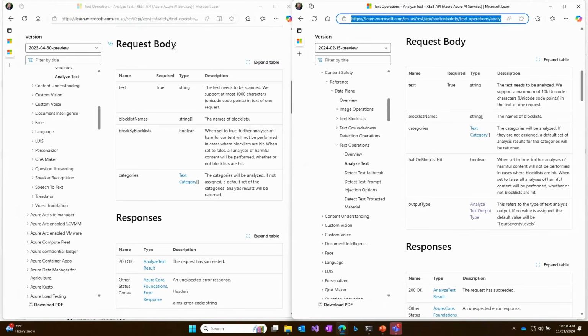So here is an example. This is the content safety one. So here's what the request body looks like. You can see that they did actually change between the 2023 version and the 2024 version.